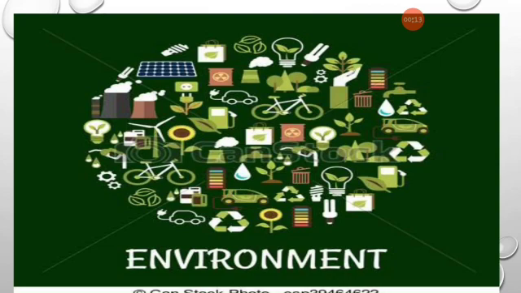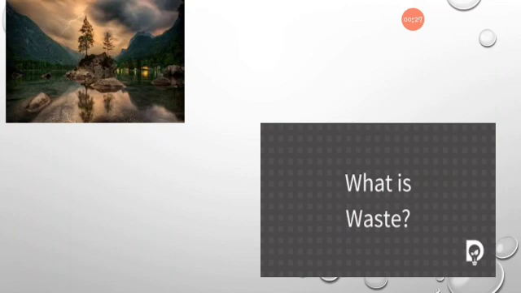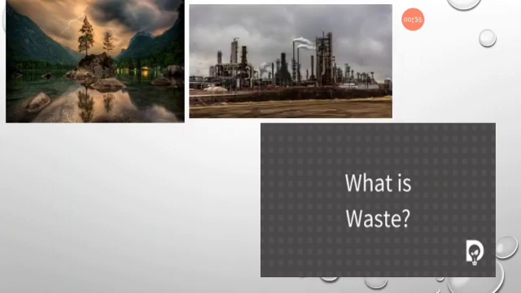In this lesson, we learn about how to keep our environment clean and more hygienic, and how to reduce the waste. Children, do you know what is waste? Nature provides us with a lot of useful things. Factories use these natural resources to make the things that we buy in the shop. When we are finished using these things, they become waste.